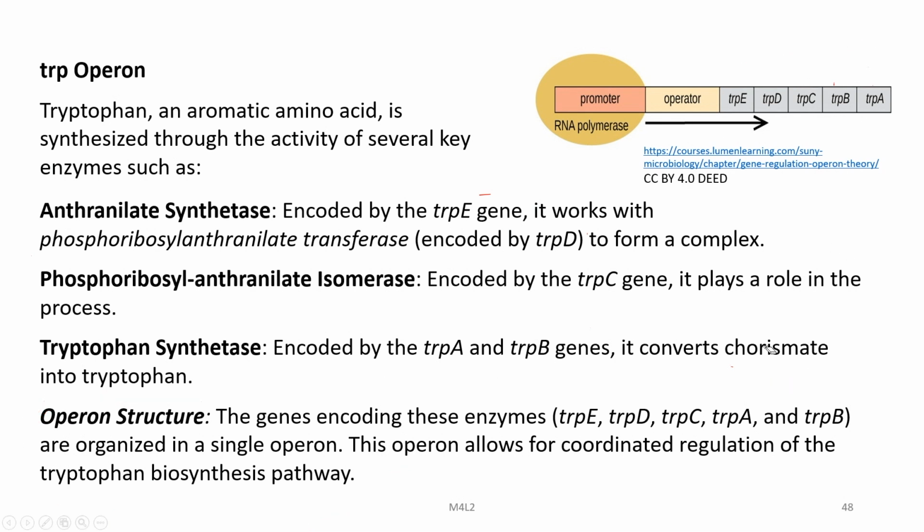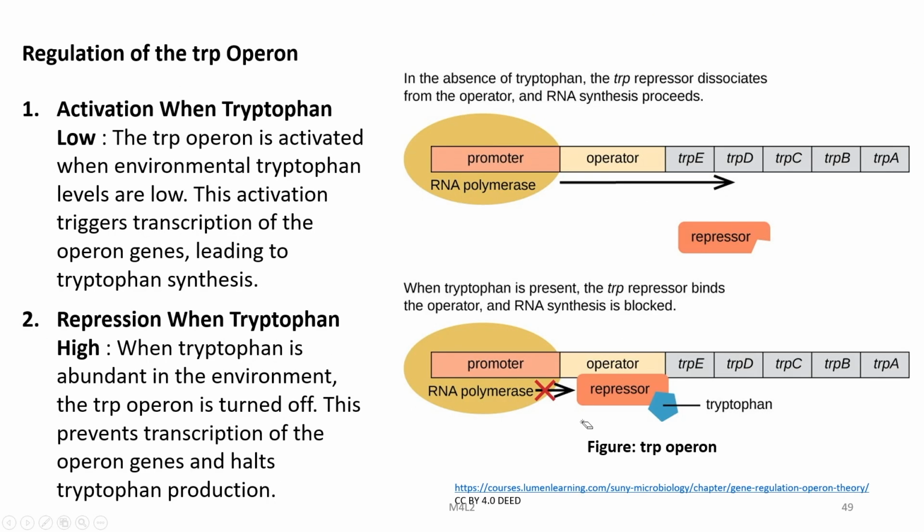So, whenever tryptophan is required, all these enzymes required in the process will be produced together, because absence of one single enzyme will stop the process of tryptophan production. So, this ensures that tryptophan production happens as and when needed by the cell. So, this is the arrangement of all the genes in a single operon. Now, how this particular operon is regulated, we will try to understand here.